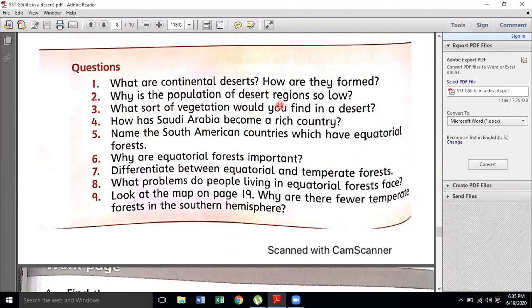I explained that we can find plants with very thick stems and small leaves, even no leaves. They have roots that spread very far but not very deep, to store water. How has Saudi Arabia become a rich country? You can mention the oil reserves too.